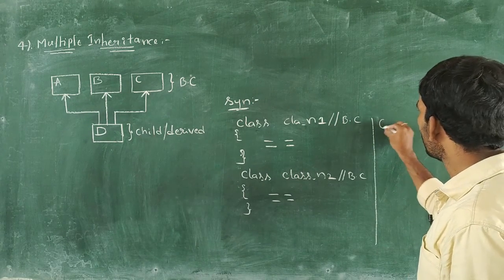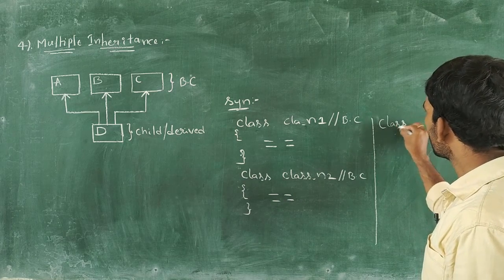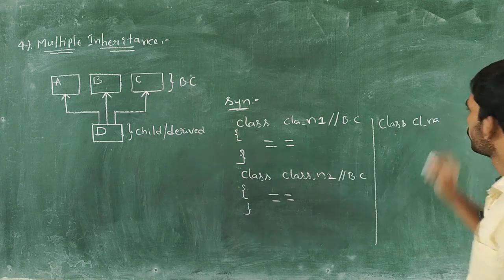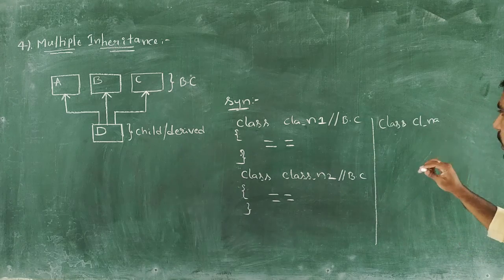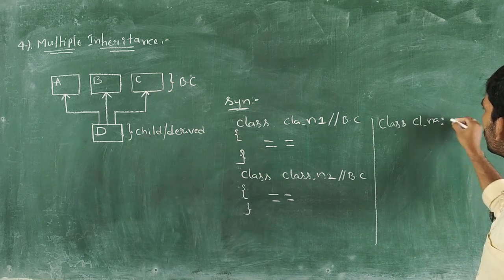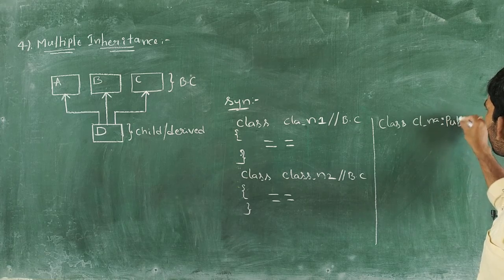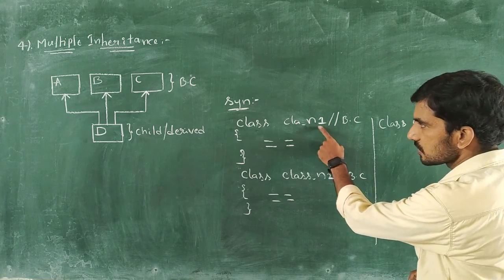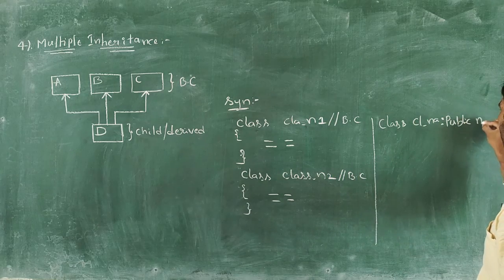Further, how to write the statement? First we use the keyword class followed by the class name, then a colon, then public, which is an access specifier, followed by the first base class name n1.